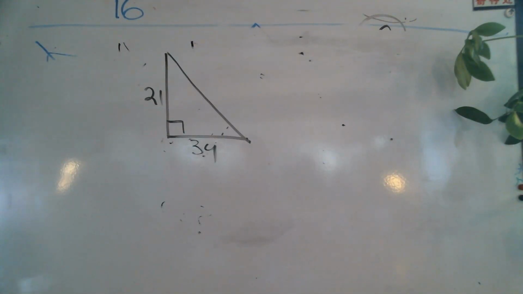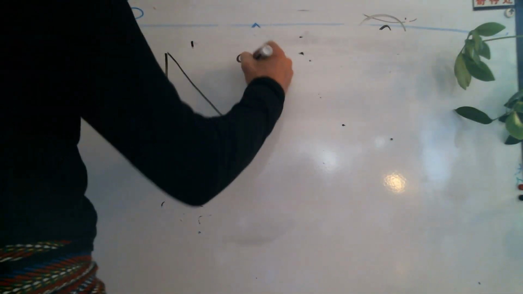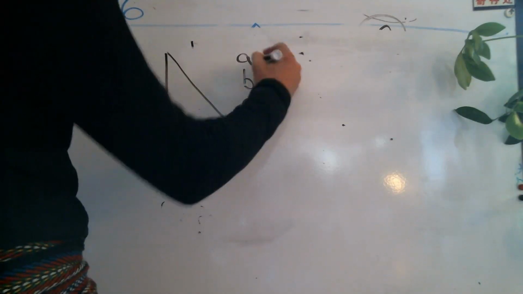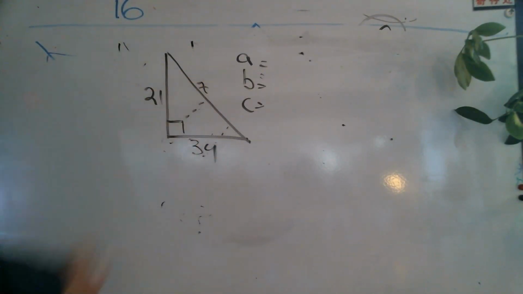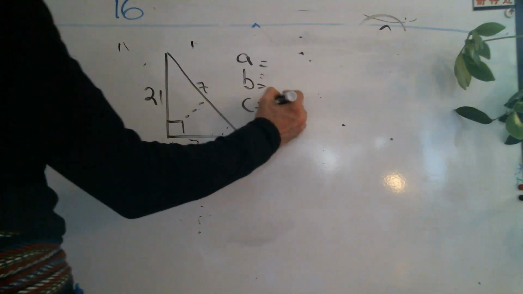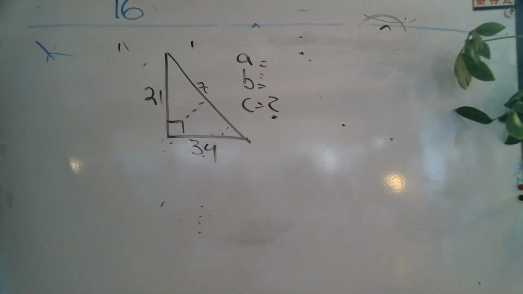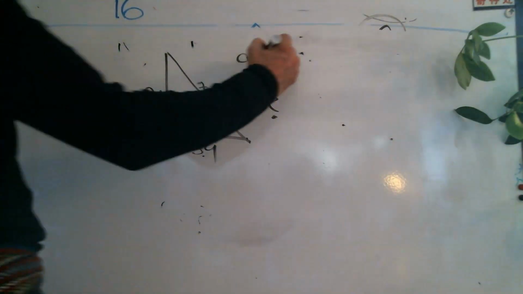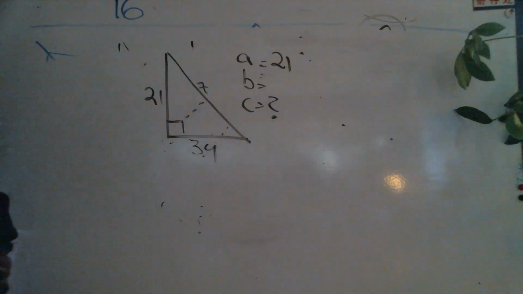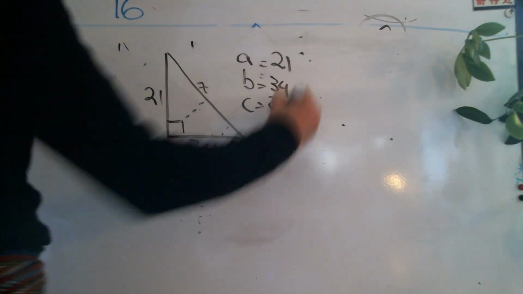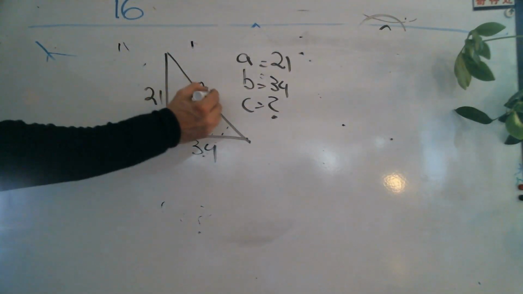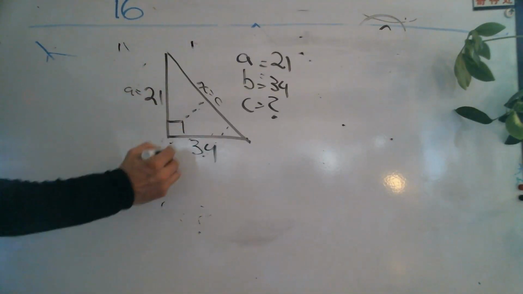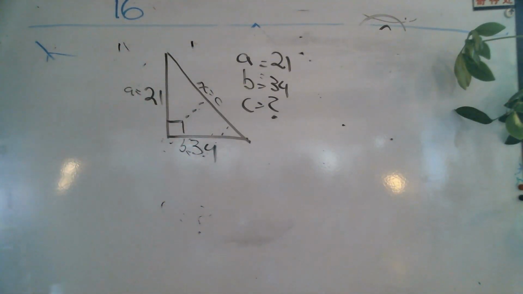Think about word problems. A, B, C. Just write it down. Which one is going to be C first off? The long one, my unknown. I don't know it. What's A? Let's call it 21. What's B? 34. Great. So we're looking for C, the hypotenuse. That's really important. Label A and B on your diagram.